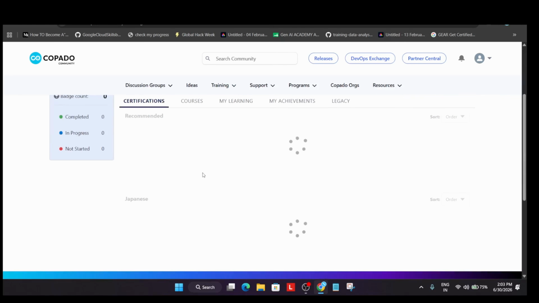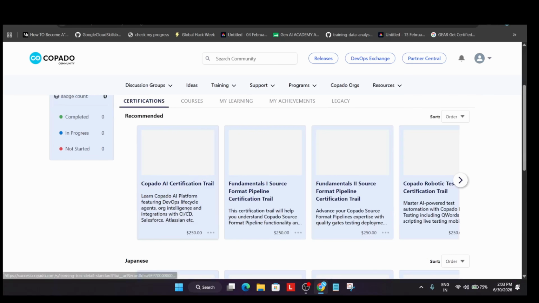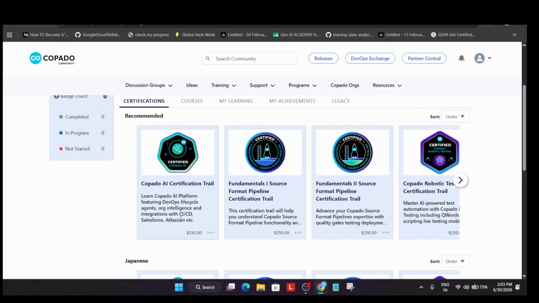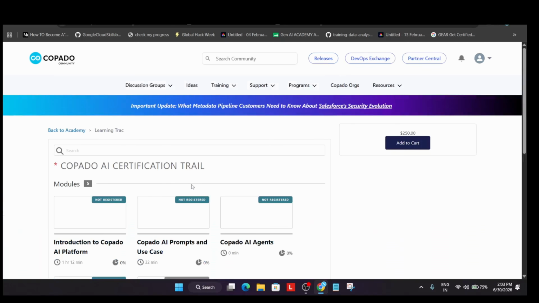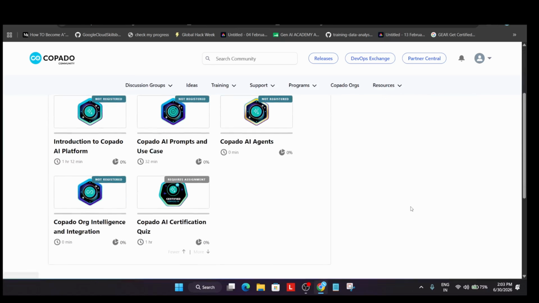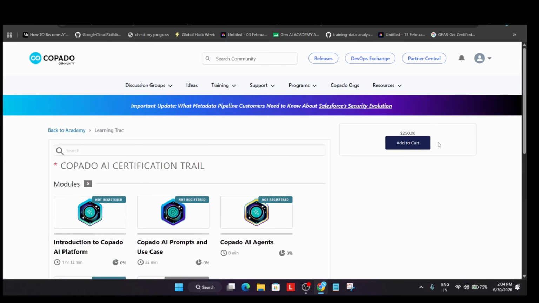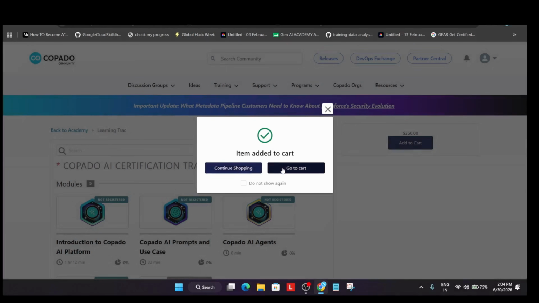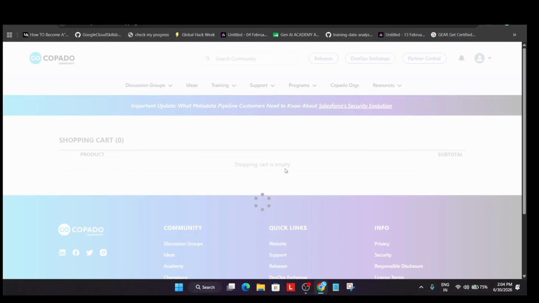You can see all the certifications are listed over here. So here we have multiple certifications. You have to click on this particular certification and simply, you can see these are the modules. You can complete the modules also if you want, and after that you can attempt the quiz too. So click on add to cart, go to cart directly.